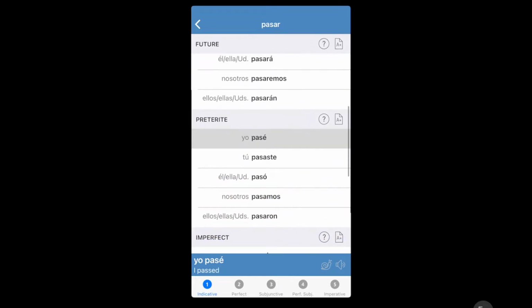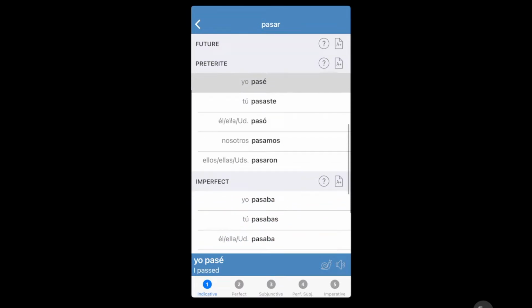Now when we talk about the preterite, we're talking about the past. This is like I passed you in the past. The imperfect is I always used to pass you, so I was always passing you, and that's more of a natural form. So I was naturally always passing you.